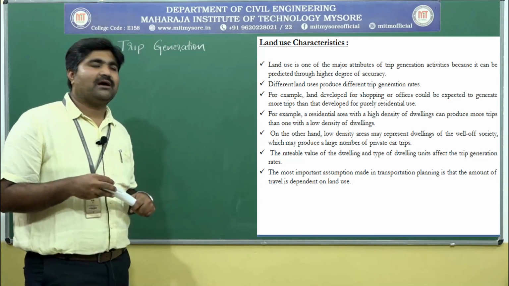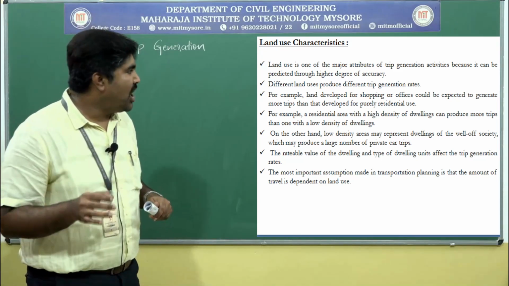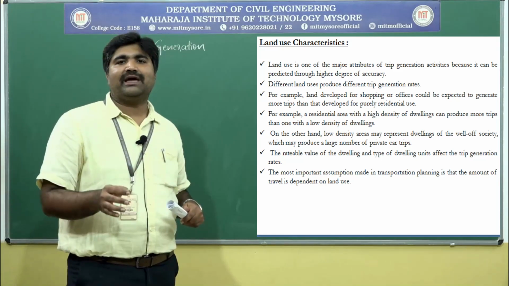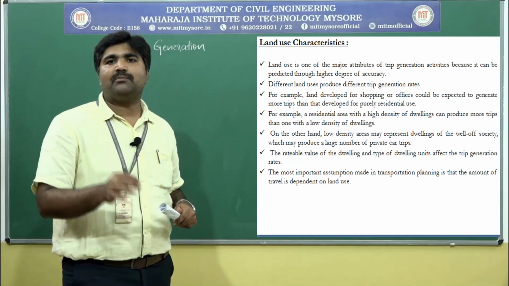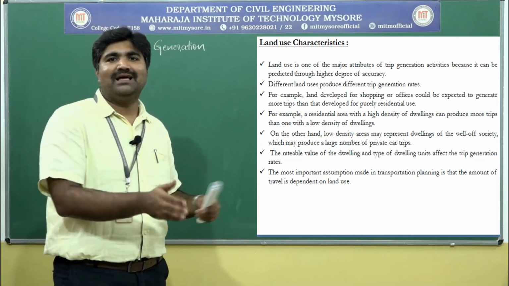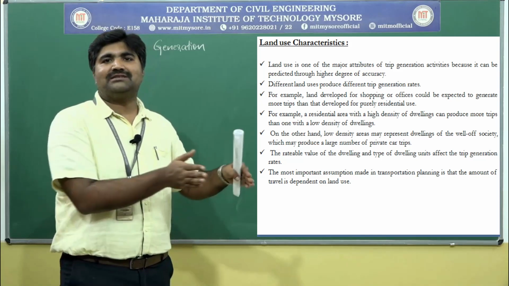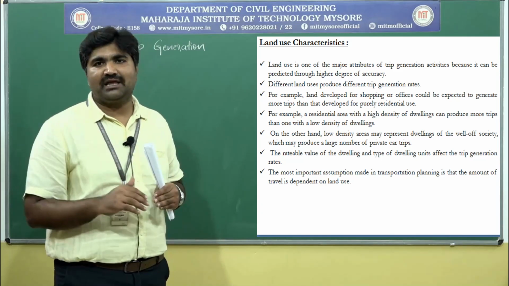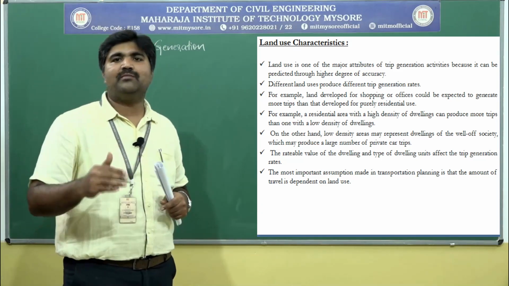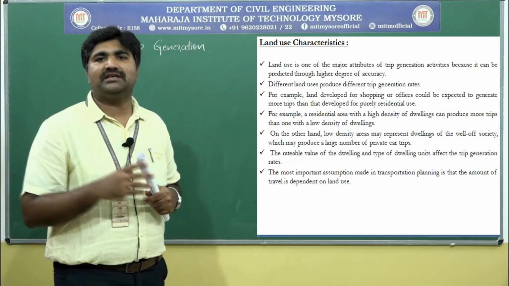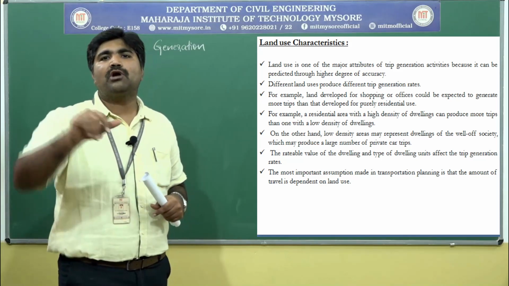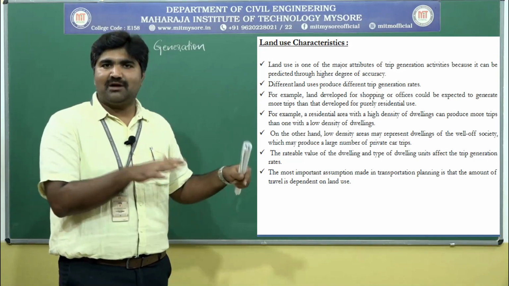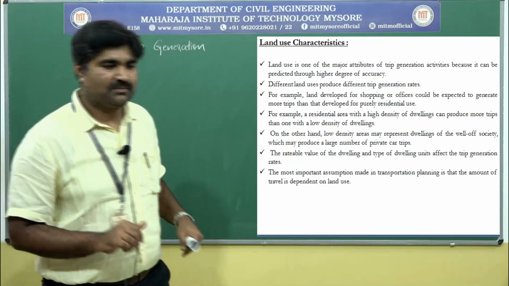Lastly, the most important assumption made in transportation planning is that the amount of travel is dependent on land use. The amount of trips depends upon the land use, for what purpose the land has been used; depending upon that the trips will be generated. If you consider the residential area, there will be a smaller number of trips. If you consider the commercial area where there will be more economic activity, there will be more trips. Similarly, in industrial areas there will be more trips. The amount of travel depends upon the land use.